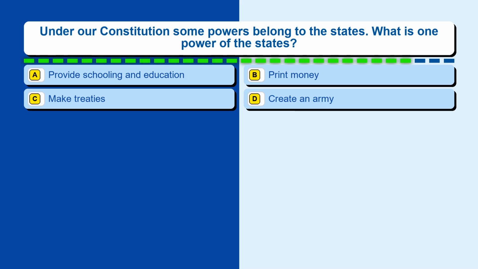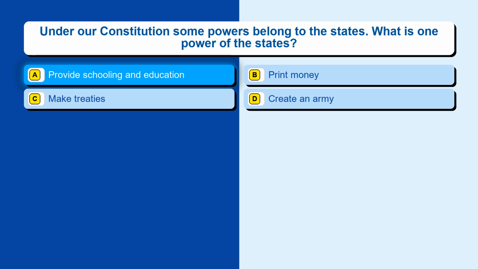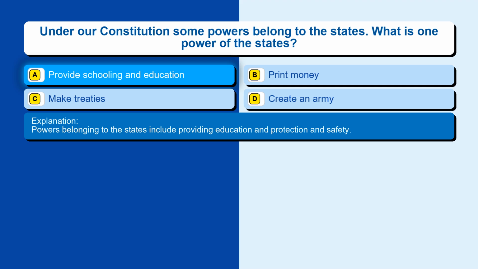Question 91. Under our Constitution, some powers belong to the states. What is one power of the states? Option A, provide schooling and education. Option B, print money. Option C, make treaties. Option D, create an army. The correct answer is option A, provide schooling and education. Powers belonging to the states include providing education and protection and safety.